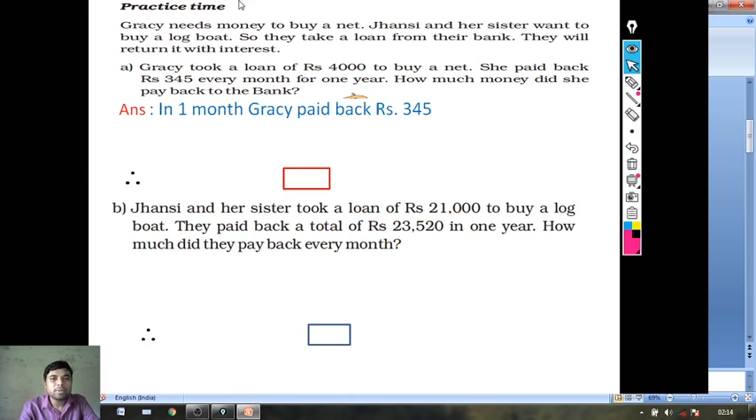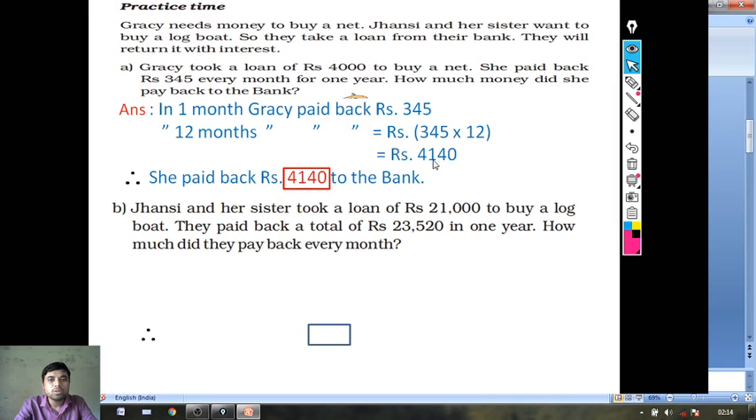So what is the statement of the answer? In 1 month Gracie paid back, look from this line, rupees 345. Is it clear? So in 1 year, how many months? 12. So in 12 months Gracie paid back, what will we do? Multiplication, rupees 345 into 12, so 4,140. Therefore she paid back rupees 4,140 to the bank. You can just highlight the answer.